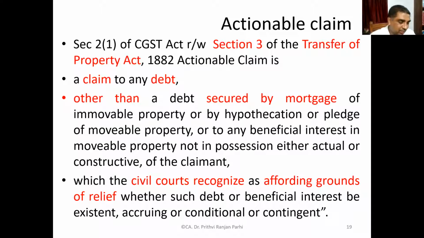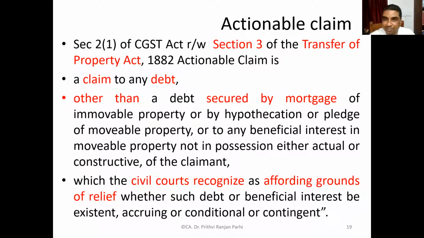For example, suppose unsecured creditors are there. You can treat them as actionable claim because first of all, they are unsecured, and courts recognize that these are receivables. They actually exist. It might also be a conditional or contingent claim. Suppose an insurance policy: on the happening of a certain event only, that claim will materialize.